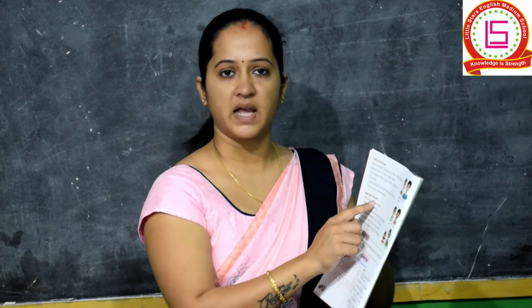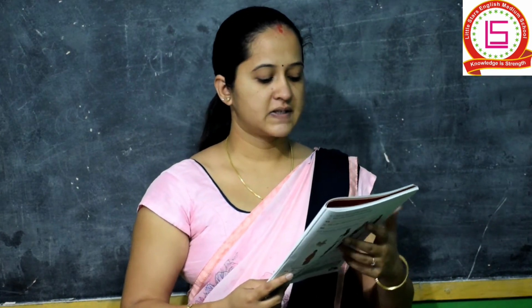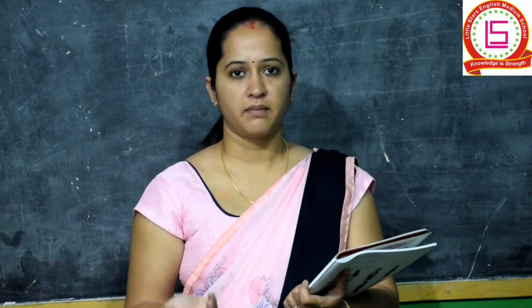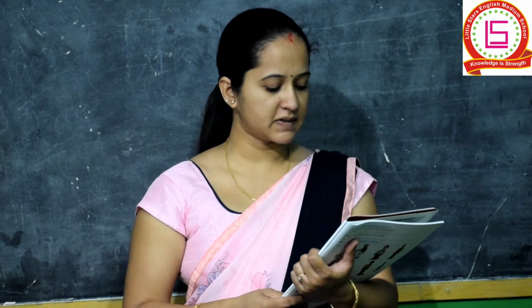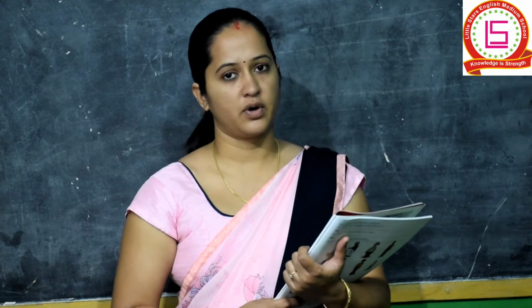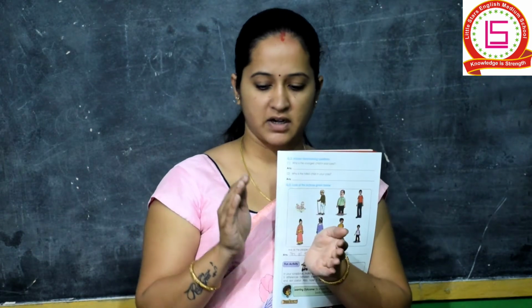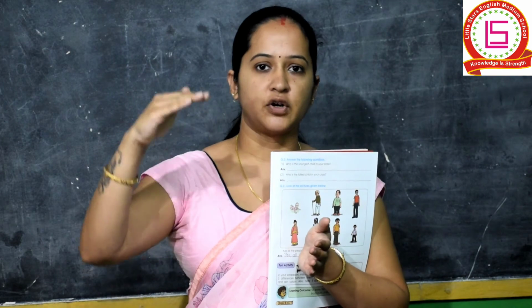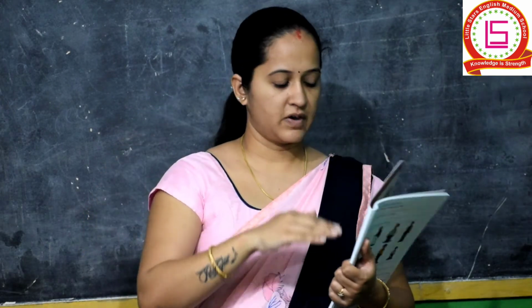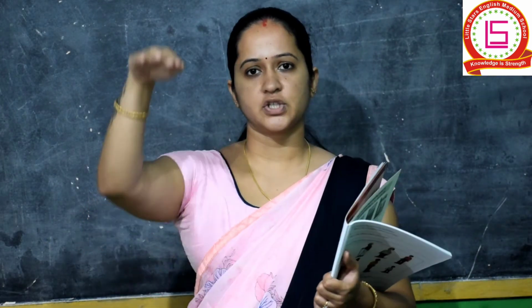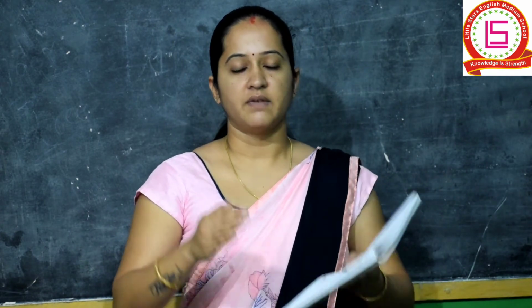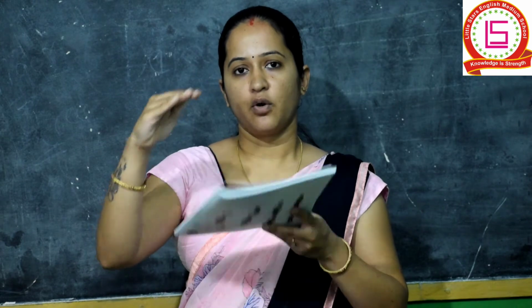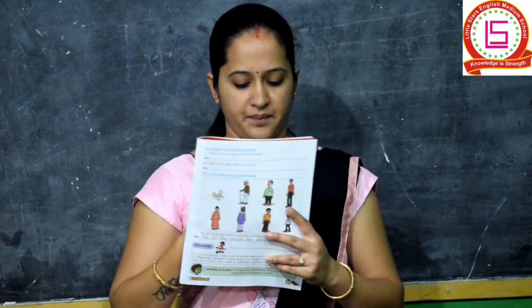Next one is our age and growth. Some people are young, that we all know, while some people are also old. Every person goes through a process of growing. Whenever we are born, we are small, then we grow a little, then we grow a little more. Like this, we pass through all the stages of growing. First we are a baby, then we grow into a child, then we become young, then we become old. So these are all the processes of growing.